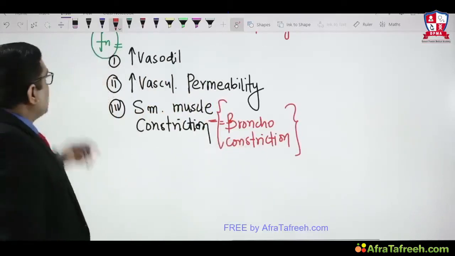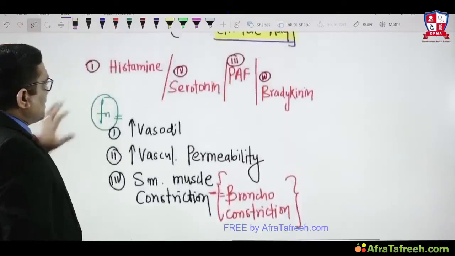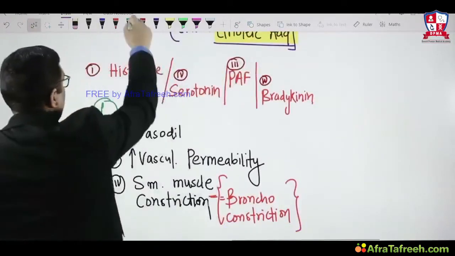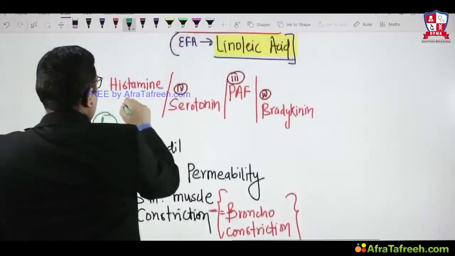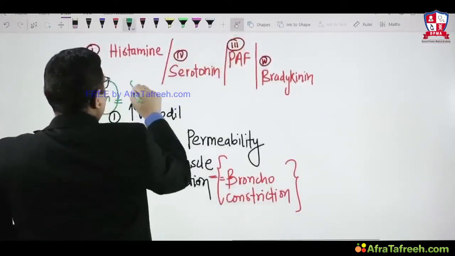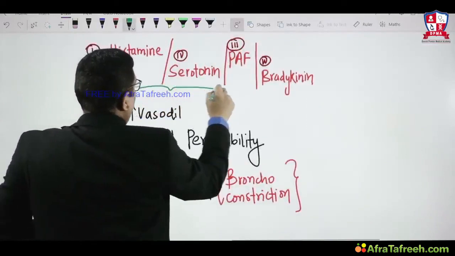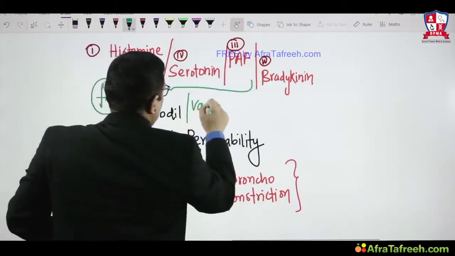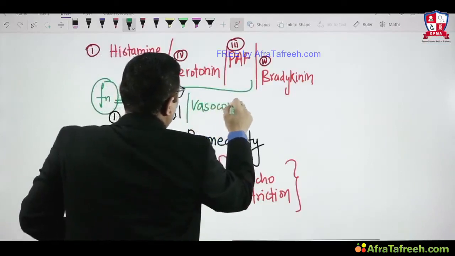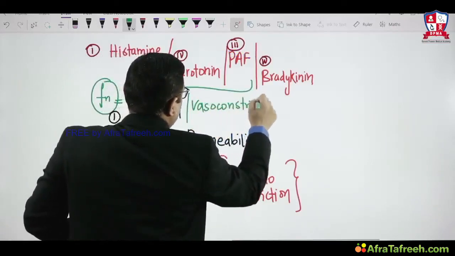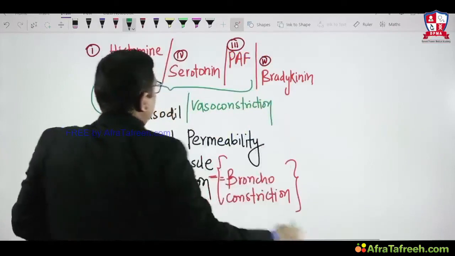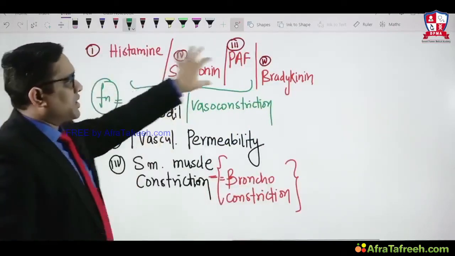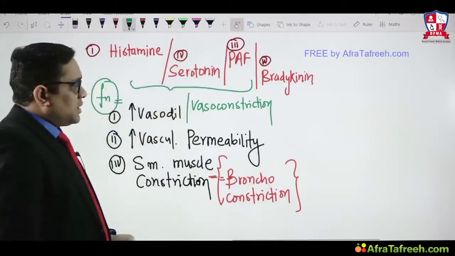But apart from this, one message I want to convey: histamine, serotonin, and platelet activating factor can cause vasoconstriction also. So vasoconstriction and vasodilation both can be caused by histamine, serotonin, and platelet activating factor.